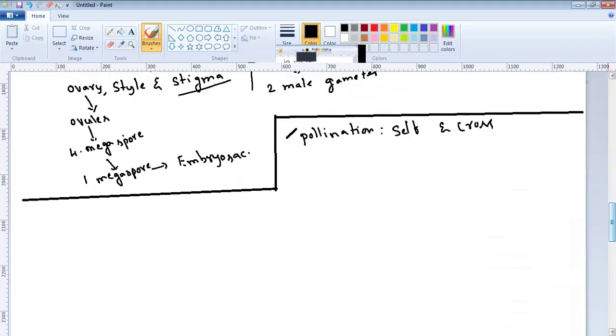Once the pollen grain reaches the stigma, it germinates and produces a pollen tube. Each pollen tube bears 2 male gametes that are released into the ovary. As I said, this is an embryo sac.